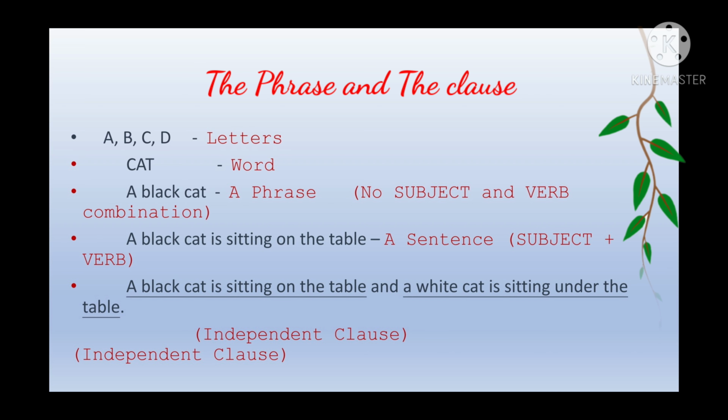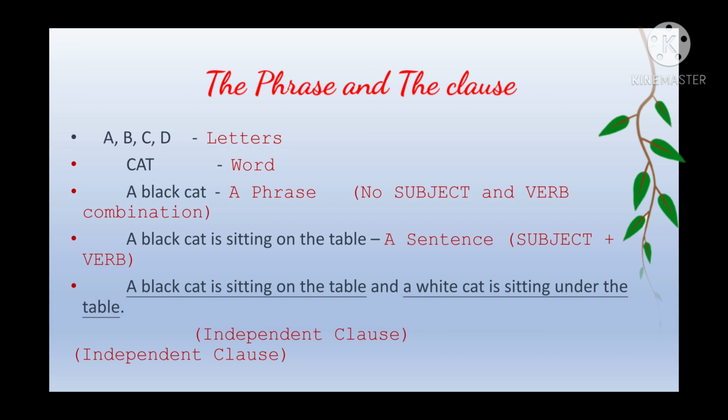Now here we have a subject but we do not have a verb. What is a subject? Subject is something that we talk about in a sentence, and verbs are action words. So here we can see a black cat, we can only find out the subject here, but we do not have the verb. So that's why it will be called a phrase, not a clause or a sentence.